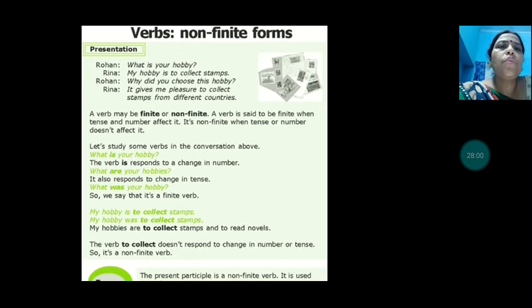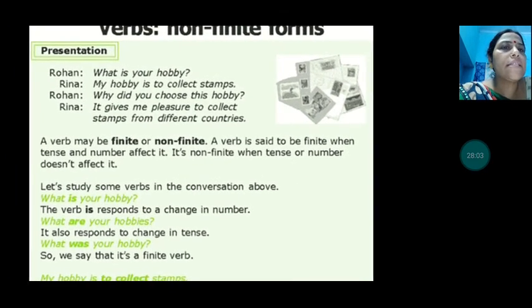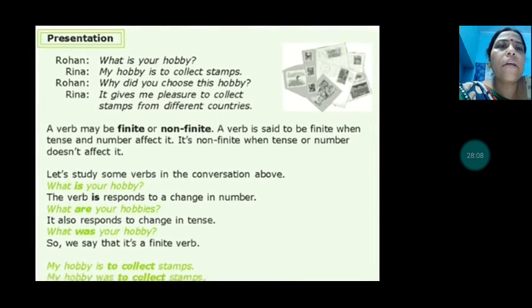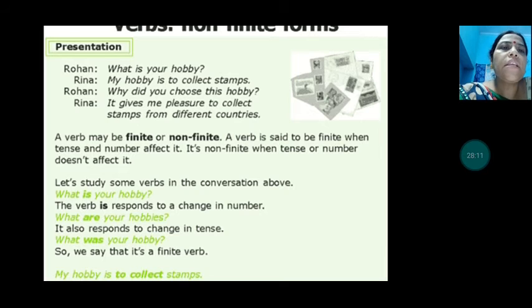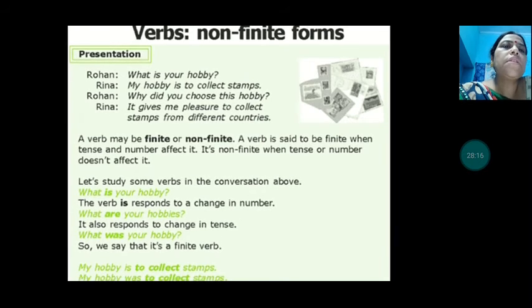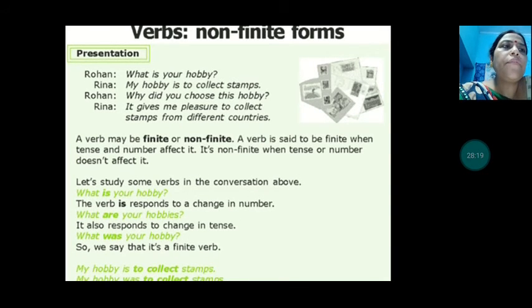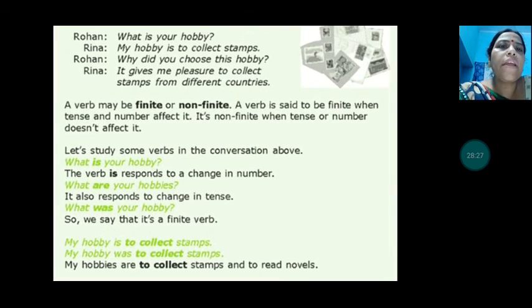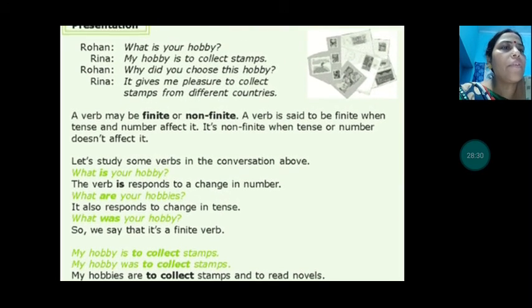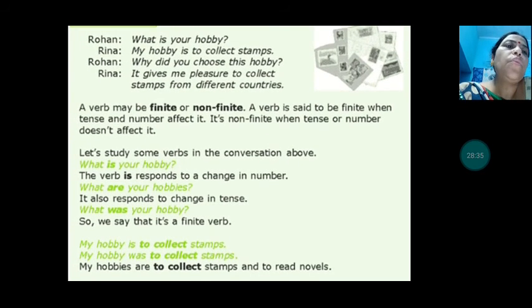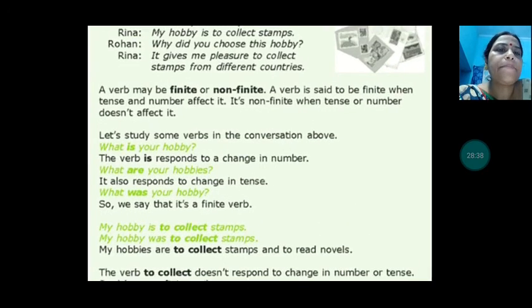Now the non-finite. What is your hobby? My hobby is to collect stamps. Why did you choose this hobby? See, this is the presentation and showing conversation. It gives me pleasure to collect stamps from different countries. So see, in the first you have seen the infinitive to collect, and in the second also you see to collect. You can find out the non-finite verbs. A verb may be finite or non-finite. A verb is said to be finite when tense and number affect it. It is not finite when tense or number doesn't affect it.